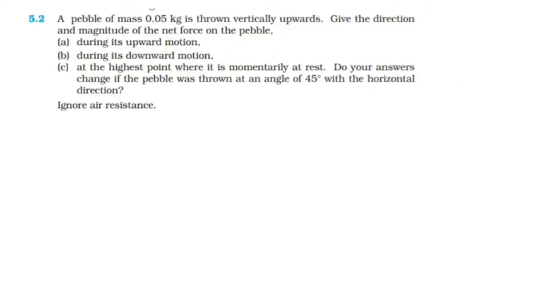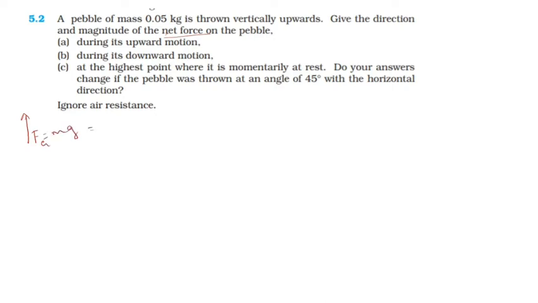Question number 2. A pebble of mass 0.05 kg is thrown vertically upward. Give the direction and magnitude of the net force on the pebble during its upward motion. Whenever it is moving upward, it moves under the action of the gravitational force, so its value is m into g.